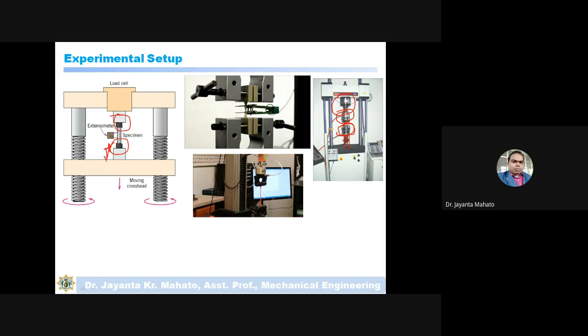If this attachment moves down, then the material attached between these two grips will elongate. As this grip can move, it is called the crosshead, and the movement of the crosshead is why it is called a moving crosshead.